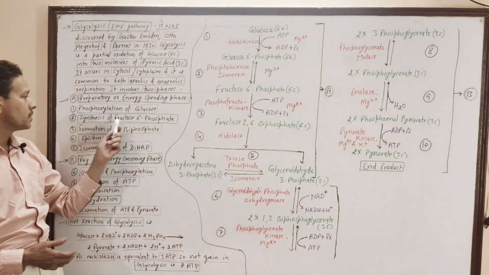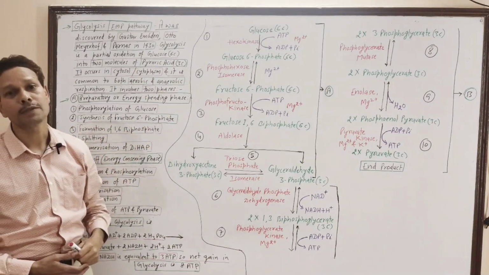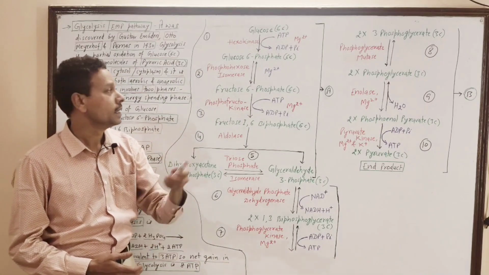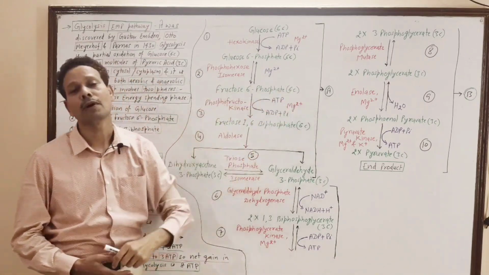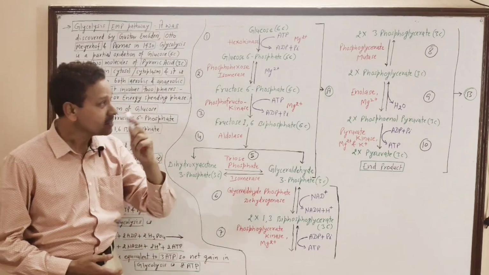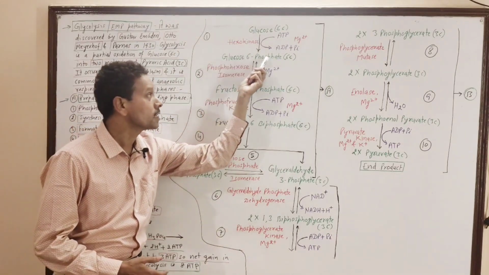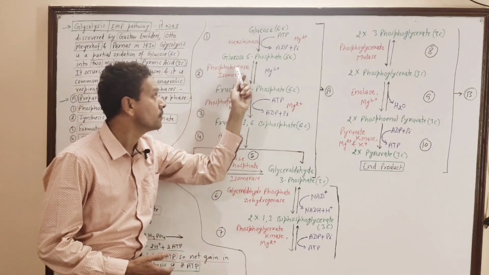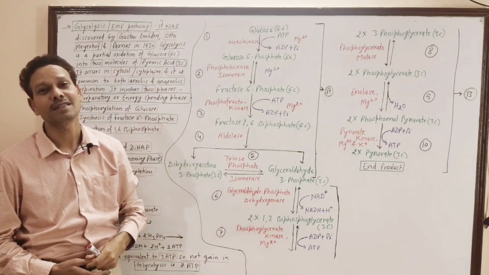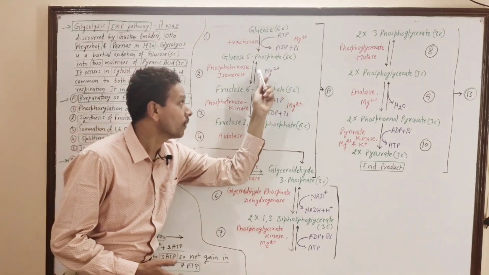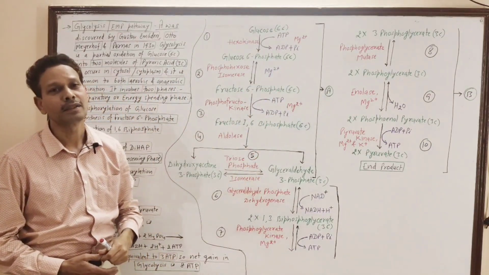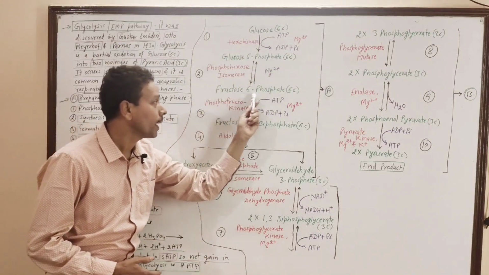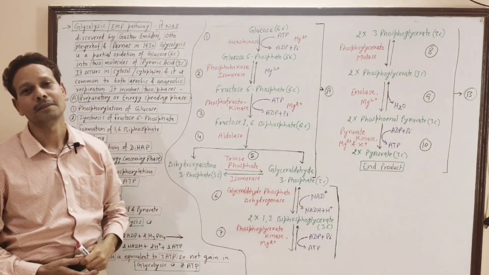Second step is synthesis of fructose 6-phosphate. In this step, glucose 6-phosphate, in presence of the enzyme phosphohexose isomerase and Mg2+ ions, is converted into fructose 6-phosphate.